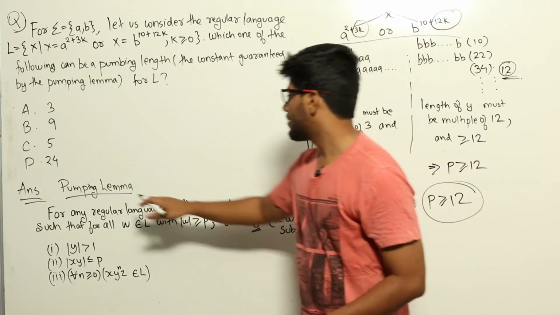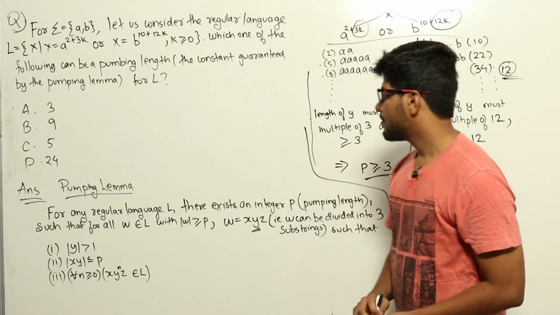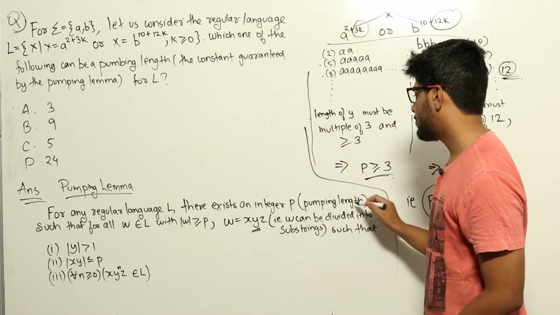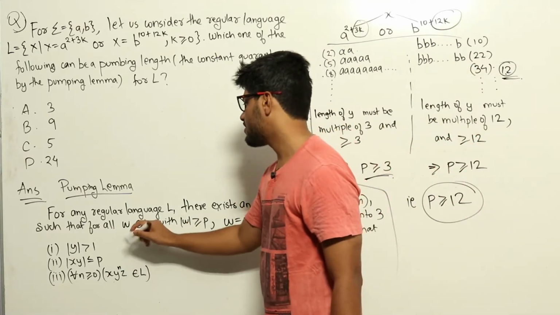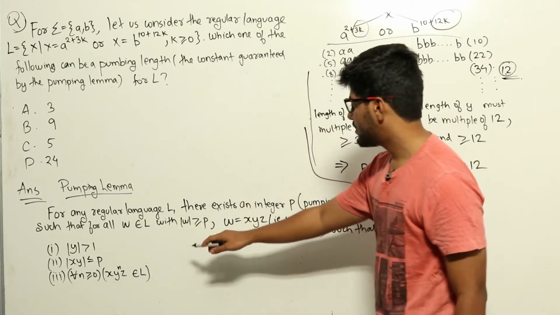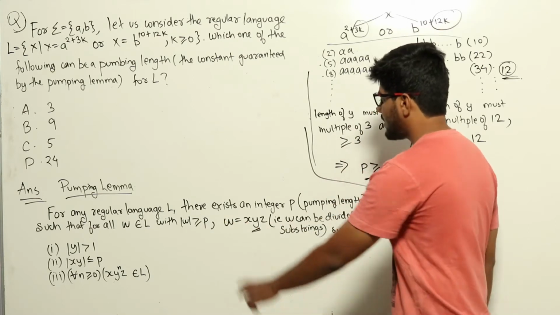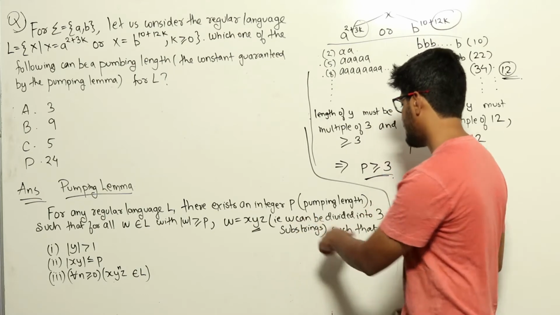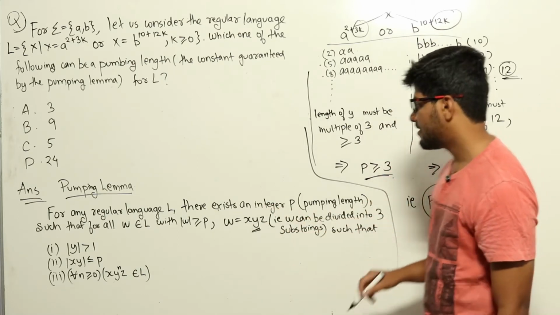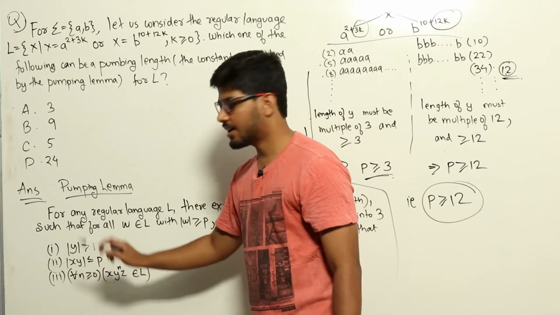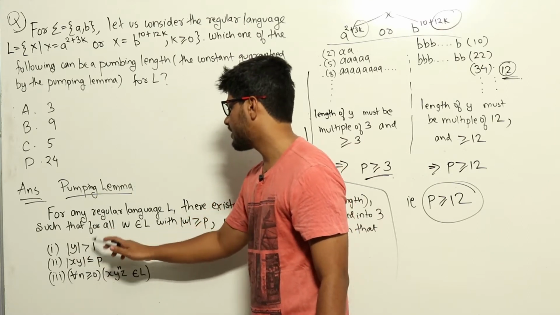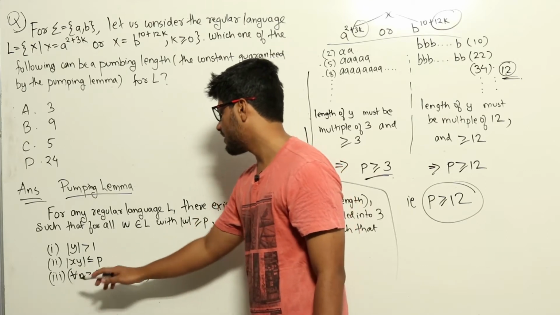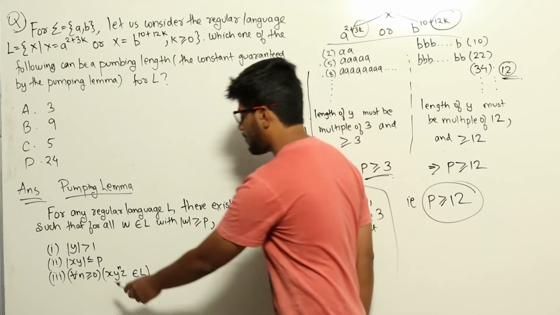So this is a question coming from the theory of computation section regarding the pumping lemma for regular languages. Now, the pumping lemma for regular languages I have rewritten here. For any regular language L, there exists an integer p, which is the pumping length, such that for all strings w belonging to L with length of w greater than or equal to p, w can be divided into 3 substrings x, y, z, such that it satisfies these 3 conditions. One, length of y should be greater than or equal to 1. Two, length of xy should be less than or equal to p. And three, for all n greater than or equal to 0, x y^n z belongs to L.